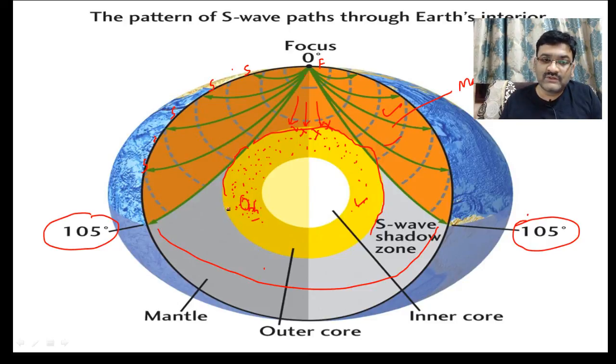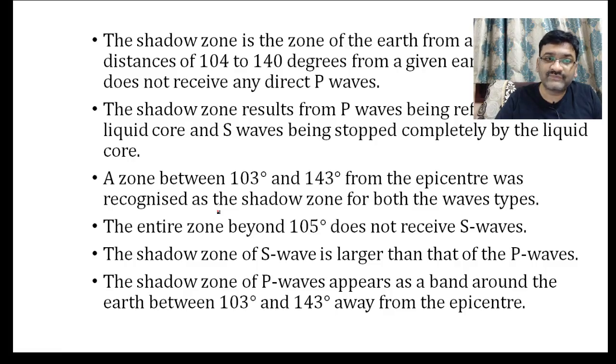Okay, so we got two shadow regions. One is the shadow region of P wave and another is the shadow region of S wave. And when we overlap these two shadow regions, we are going to get an idea that yes, the interior of the earth is not uniform, first thing, and there is some liquid material, and this liquid material can be now understood as the boundary between mantle and core.